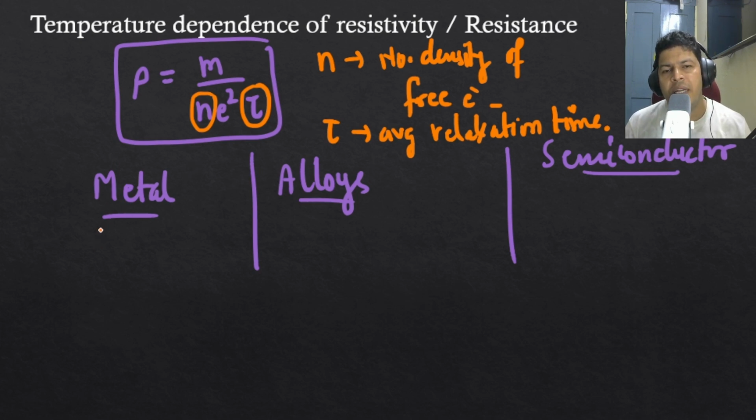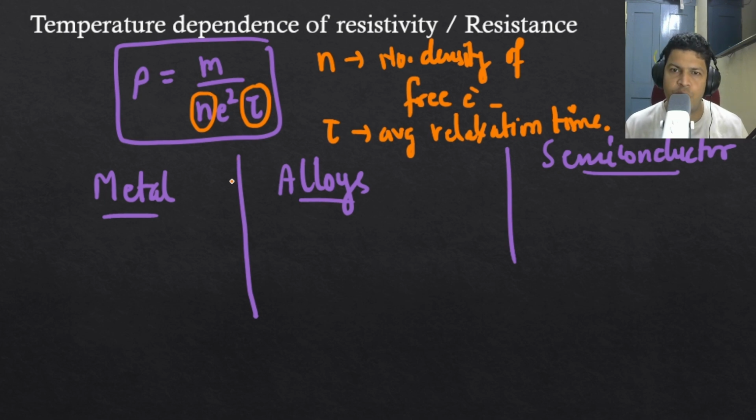Now in that case, the problem is in metals and alloys, in both cases. So now I want to check whether these two quantities depend on temperature or not. Because m is the mass of the electron, which will not change. e is the charge on the electron, which will not change with temperature.